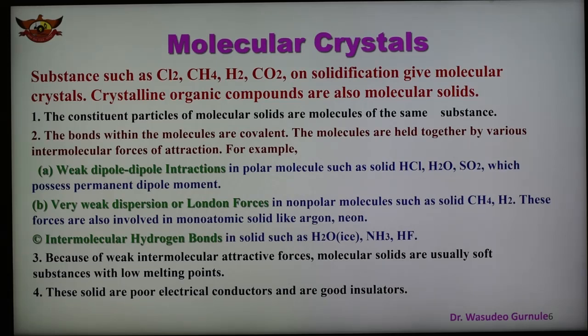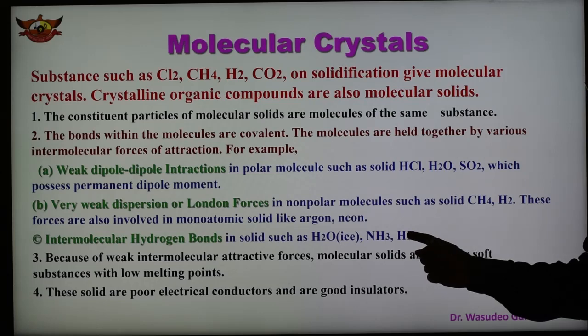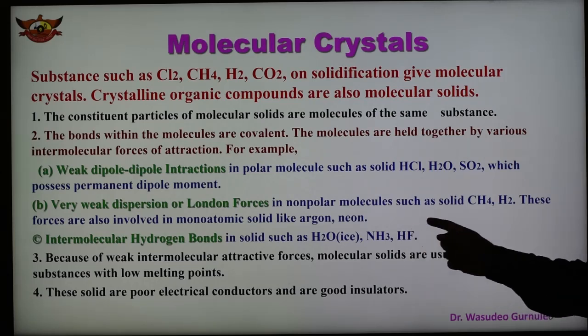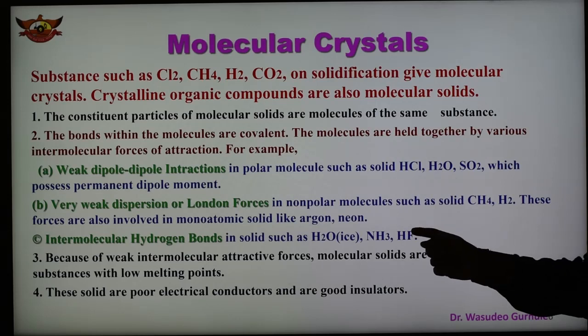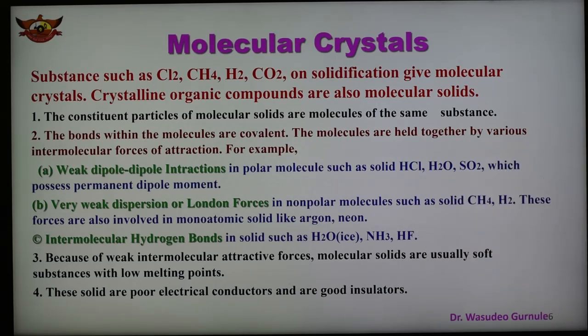In water, hydrogen is there and the electronegative element oxygen is also there. In ammonia, hydrogen is there and electronegative nitrogen is there. In HF, hydrogen is there and fluorine is there. So in HF, the hydrogen atom of one molecule and the electronegative atom of another molecule form a very weak bond known as hydrogen bond. It is shown by dashes, and between HF and HF there is a formation of a bond between hydrogen and fluorine.